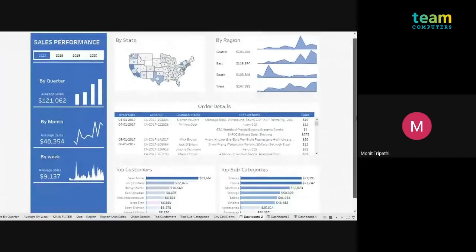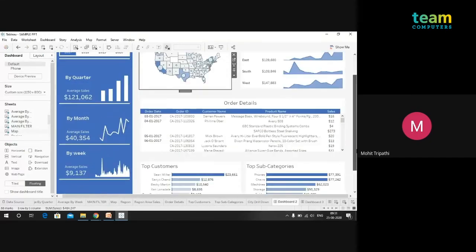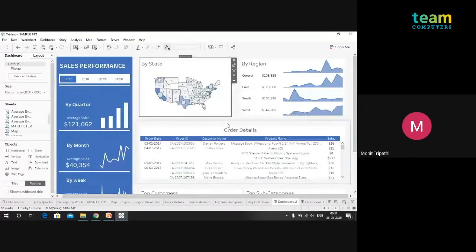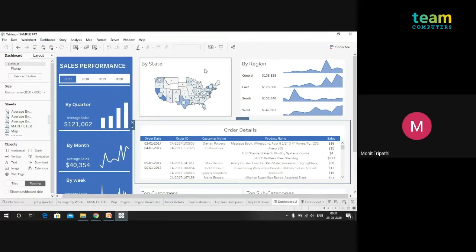So this is all we have created. Now comes the interactive part. There are three ways to interact with the dashboard. The most common is the filters, which I have not used. You can use it, and I will show you later on. The second is the dashboard actions. You can use the dashboard actions to interact with the dashboard, and the third one is using the sheet as a filter.